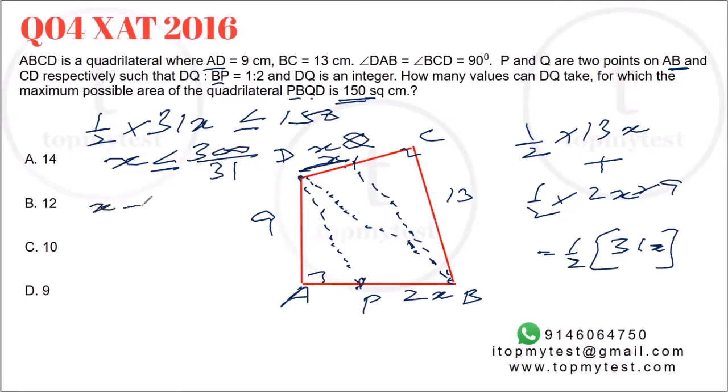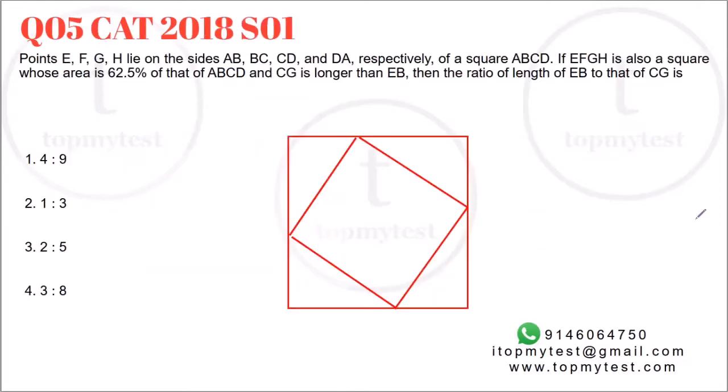Now I can put X equal to 1, that will be fine. I can put X equal to 2, that will be fine. So on till 9. Can I put X equal to 10? If I put X equal to 10, it will not satisfy, because 300 by 31 is 9 point something. So from 1 to 9 it will satisfy.